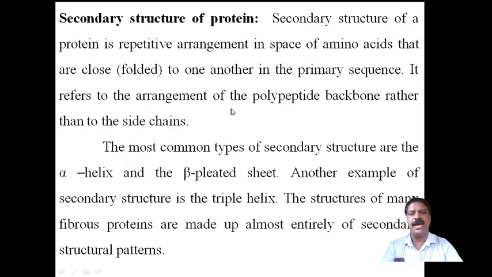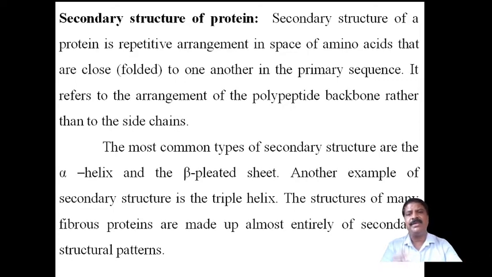It refers to the arrangement of the polypeptide backbone rather than the side chains. Polypeptide means a protein having more than 25 amino acids, and it gets a secondary structure.